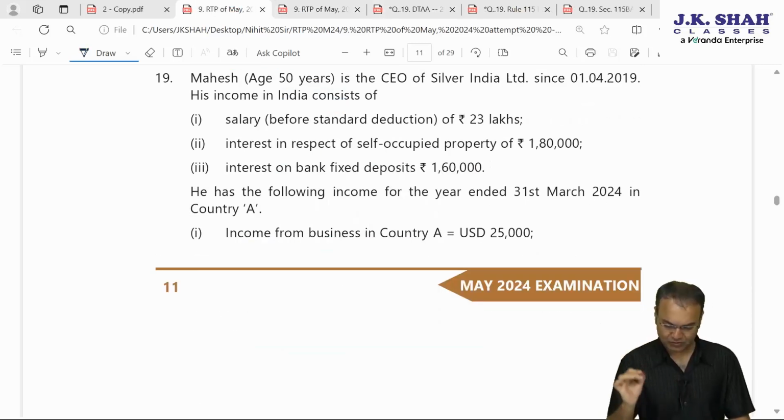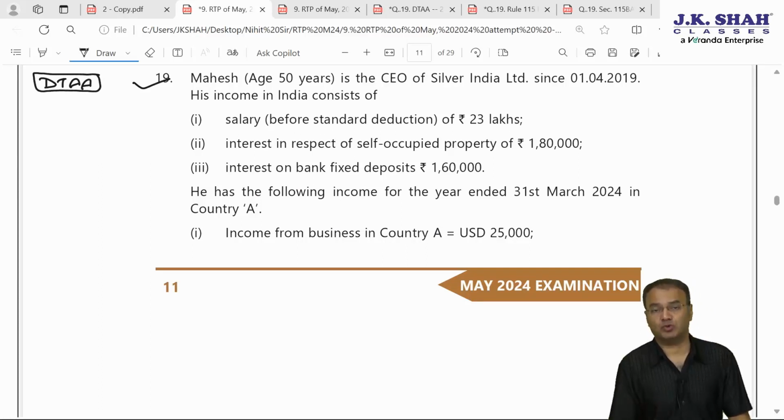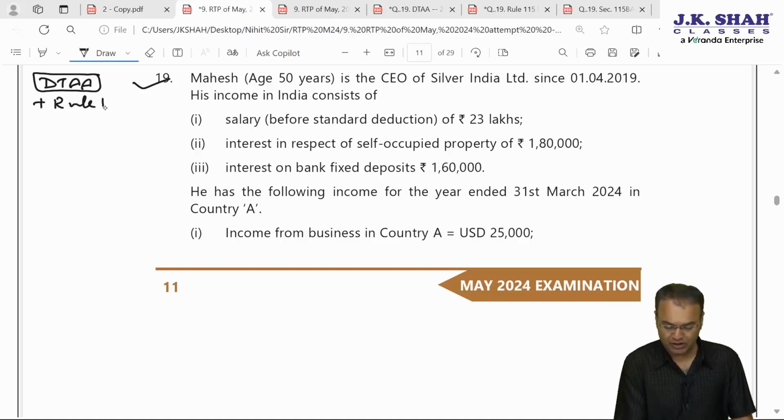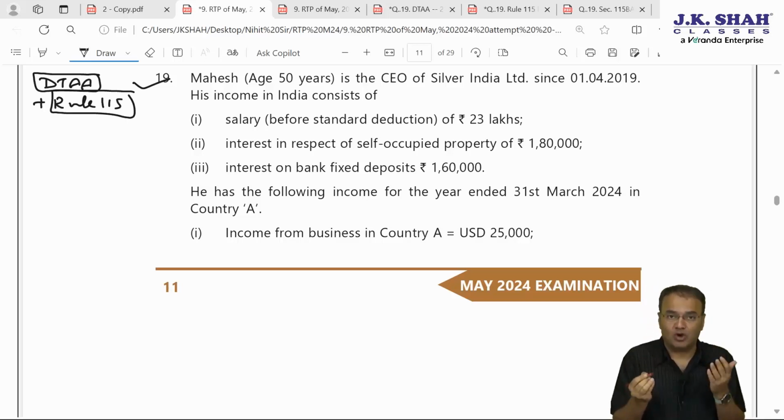Now the next question is question number 19. Question 19, friends, is on DTAA, Double Taxation Avoidance Agreement, but a classic question. Hats off to the Institute for asking such a beautiful question. This is the question involving foreign currency conversion also. That means rule 115 will be also applicable. Plus, whenever there is a question on DTAA in case of individual, the question arises whether he is opting for normal tax provisions, that is old tax regime, optional tax regime, or he is opting for default tax regime under section 115BAC.